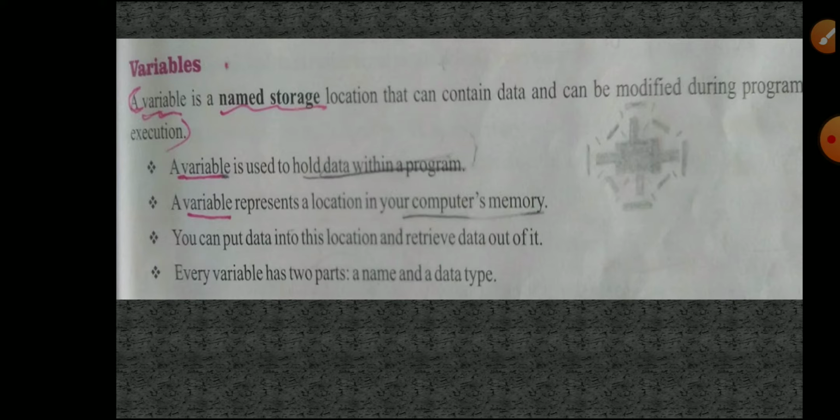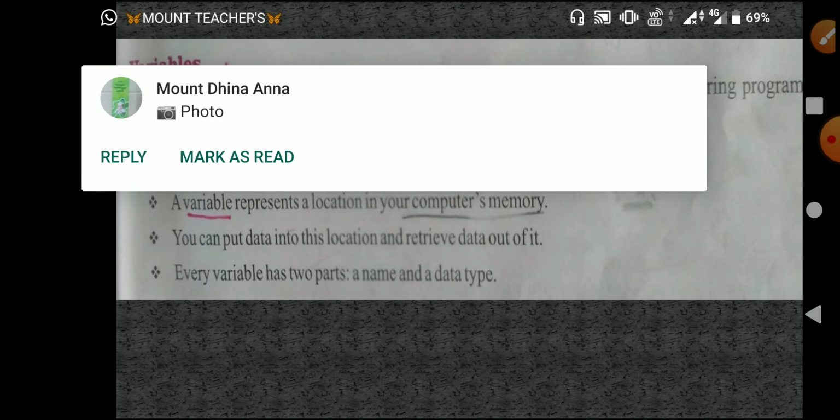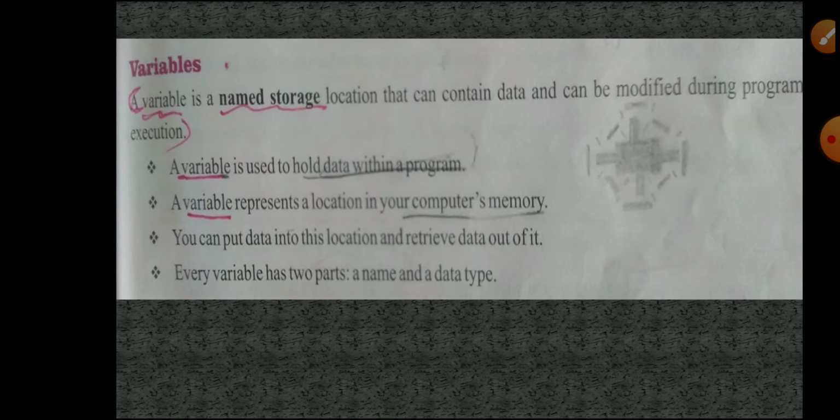So that is called a named storage variable. To that variable we have to give values while executing and compiling a C program. Variables means what? First point, a variable is used to hold data within a program. A variable definitely has some value, each variable has some data. Next, a variable represents a location in computer memory.